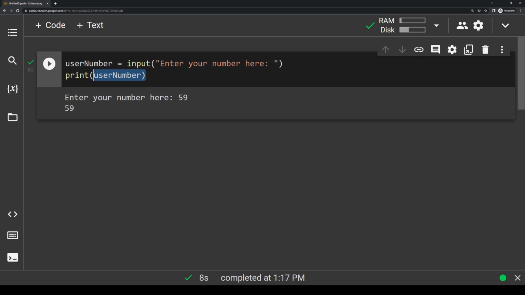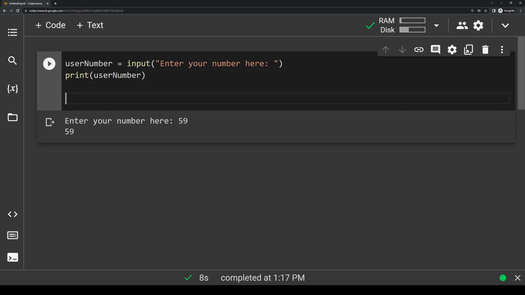So let's say we have a conditional that checks what the letter grade of our user score is. So let's write a conditional flow that prints out a certain line of text depending on what the user enters. So we're going to assume a grading scale that 90 to 100 is an A, 80 to 89 is a B, 70 to 79 is a C, 60 to 69 is a D, and anything below 60 is an F. So let's write this below and just follow along with my code here. So I'm going to make 2 lines under here. I'm just going to say if user number greater than equal to 90 and user number less than equal to 100.